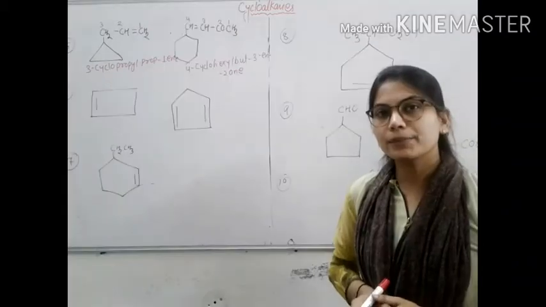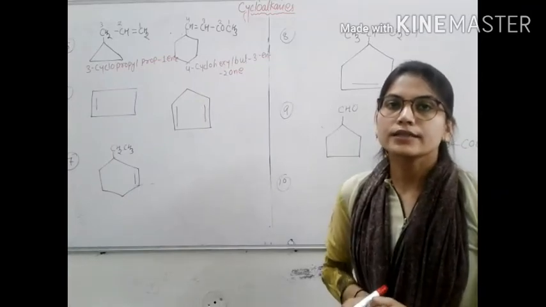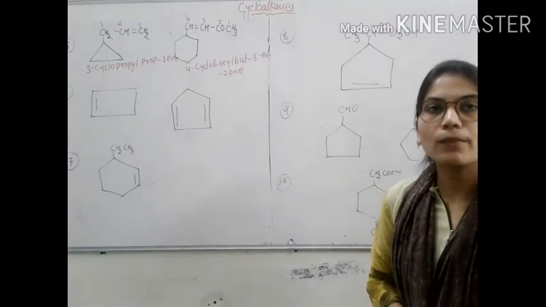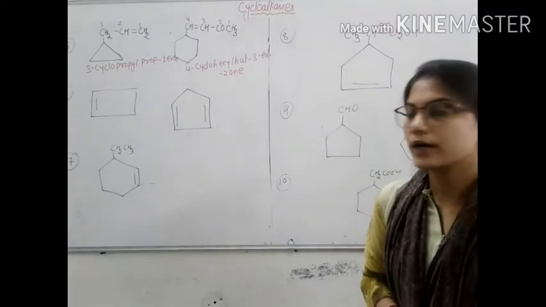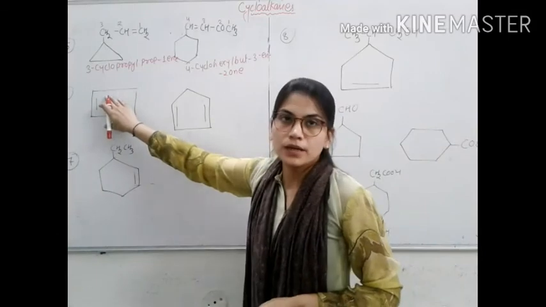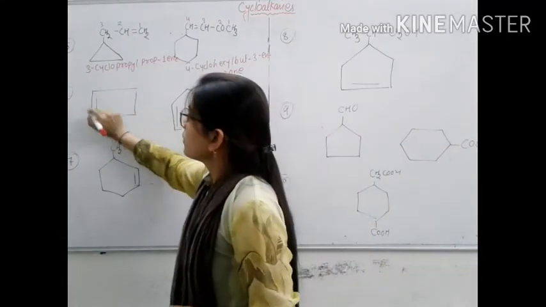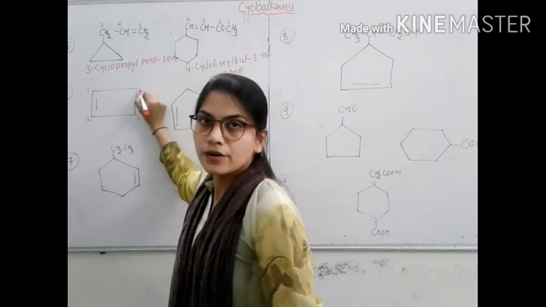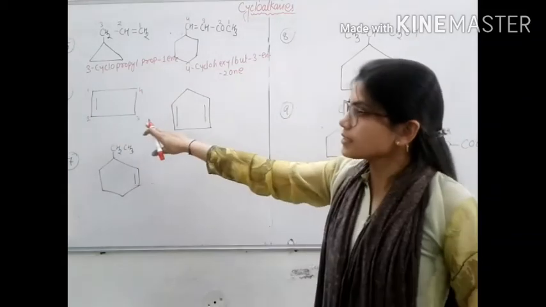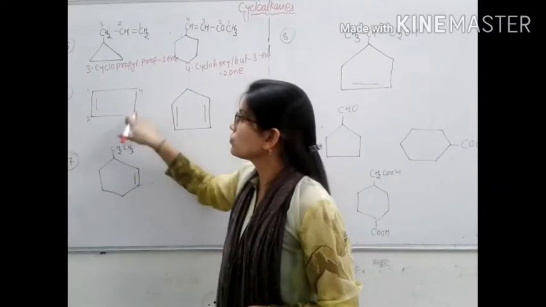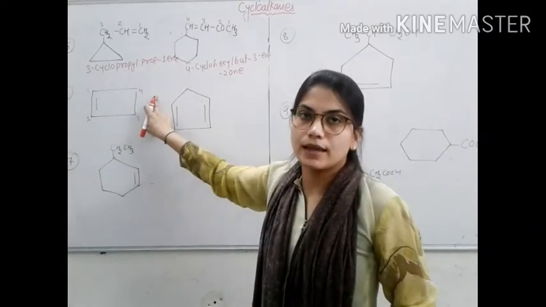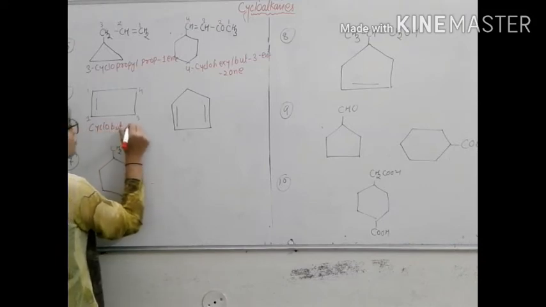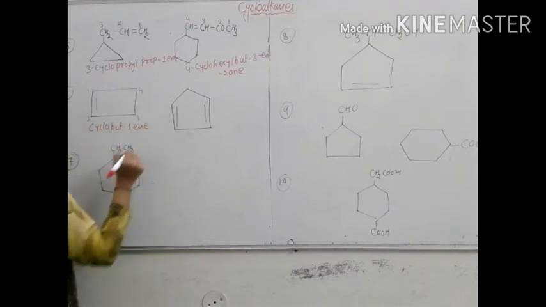If the multiple bond is present in the ring, then numbering is done in such a way that the multiple bond gets the lowest number. The numbering is started from between this double bond, 1, 2, 3 and 4. Its name is cyclobut-1-ene.